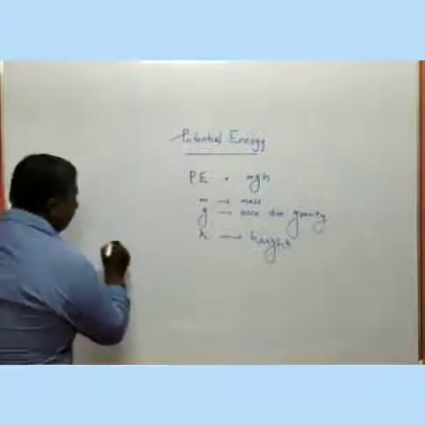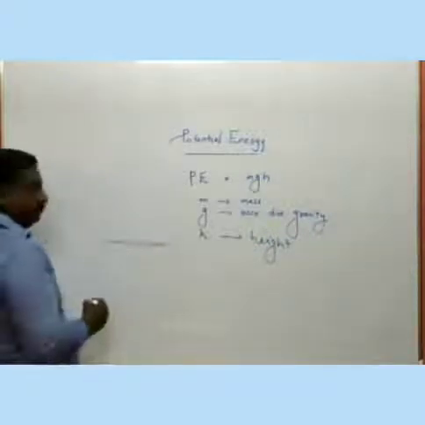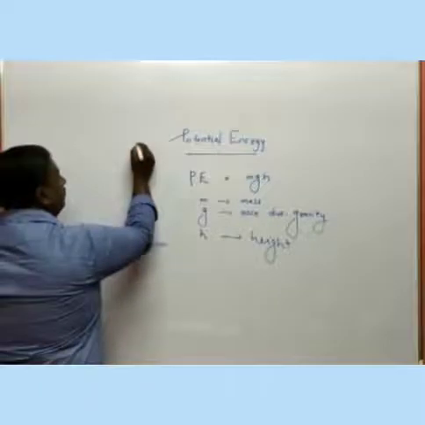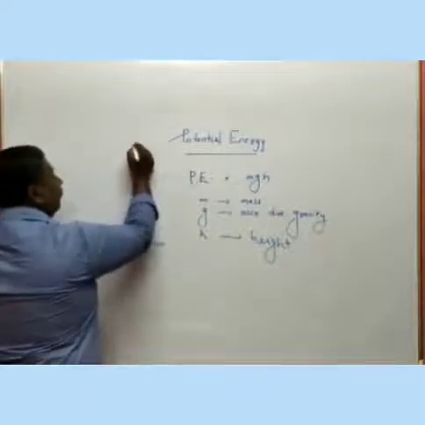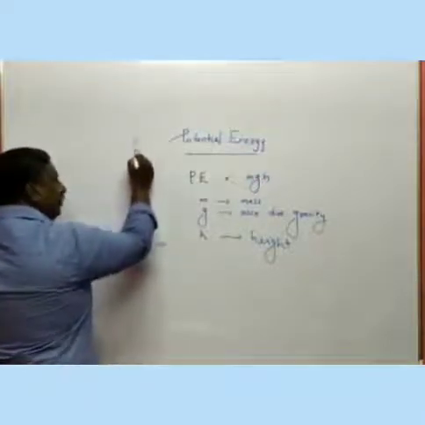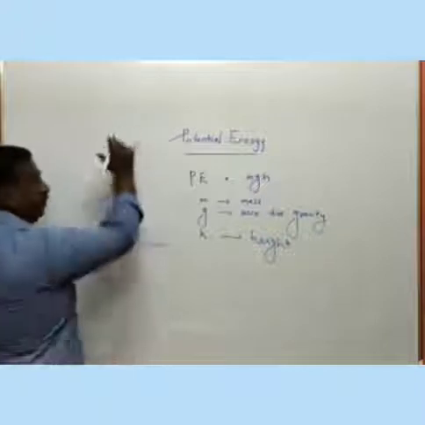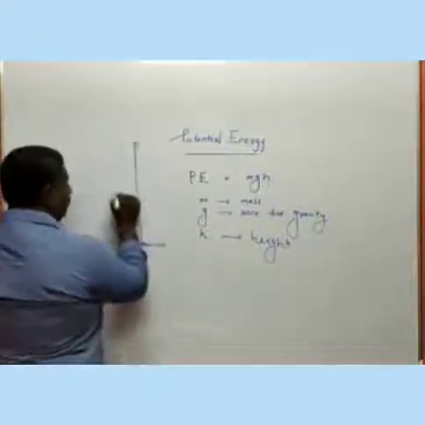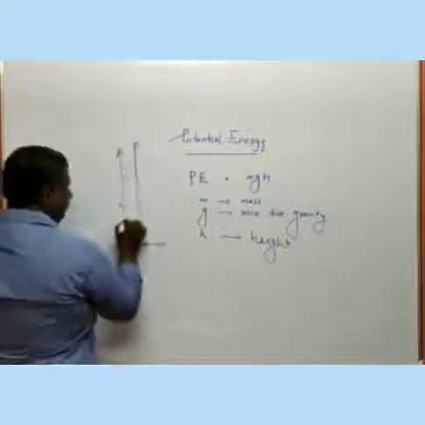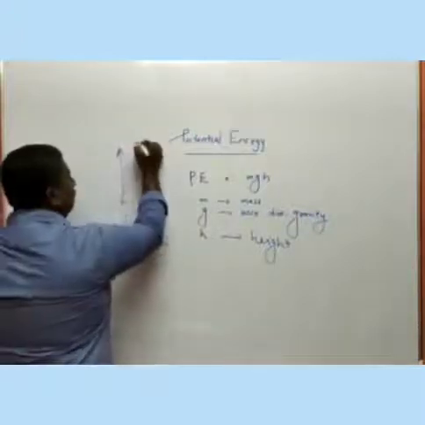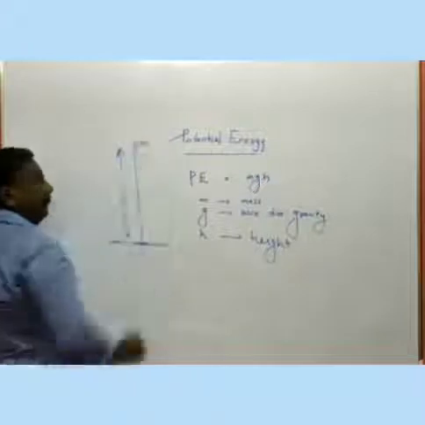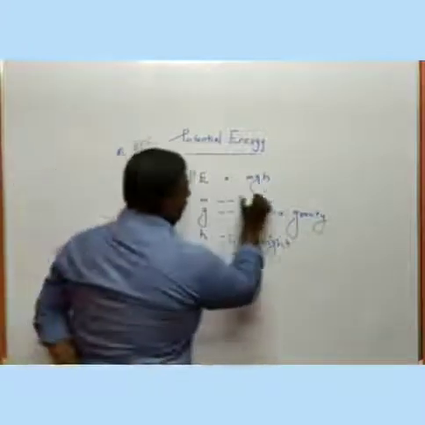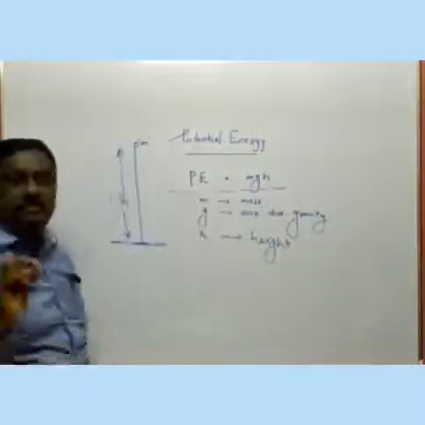Suppose this is the ground level. We place a body on the top of a tower or the first floor of our house, then it is the height. And here suppose this is the body and its mass is m, then potential energy is equal to mgh.